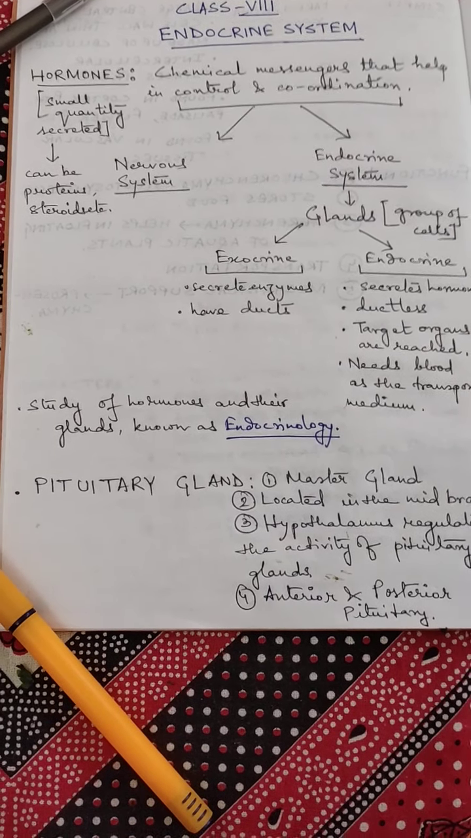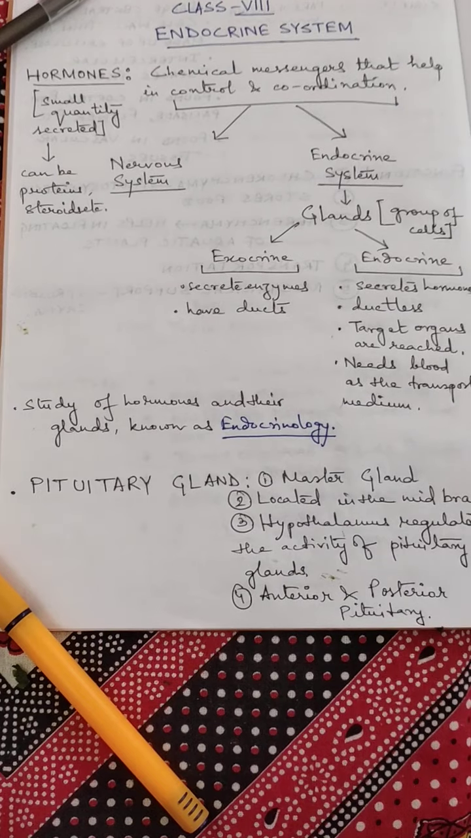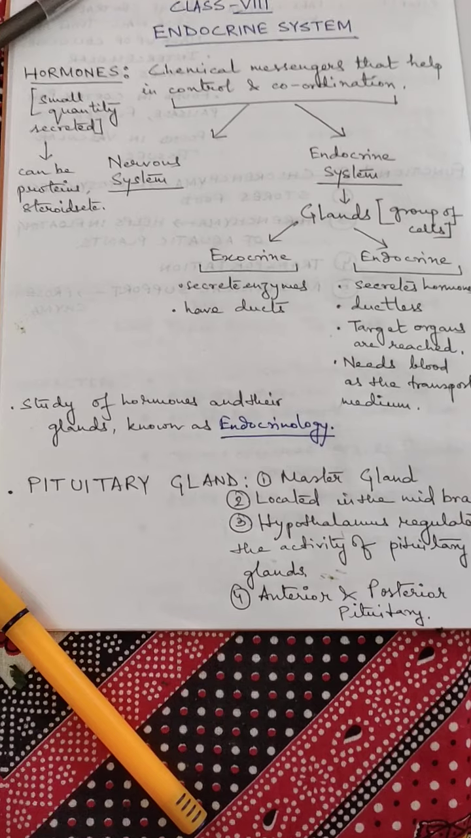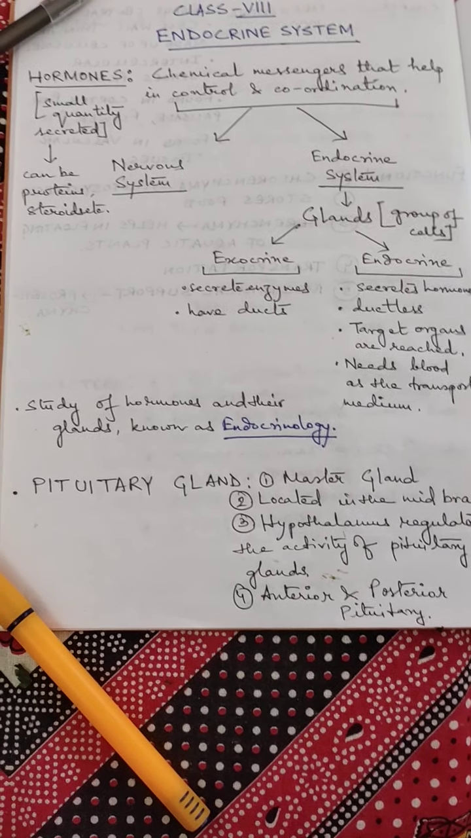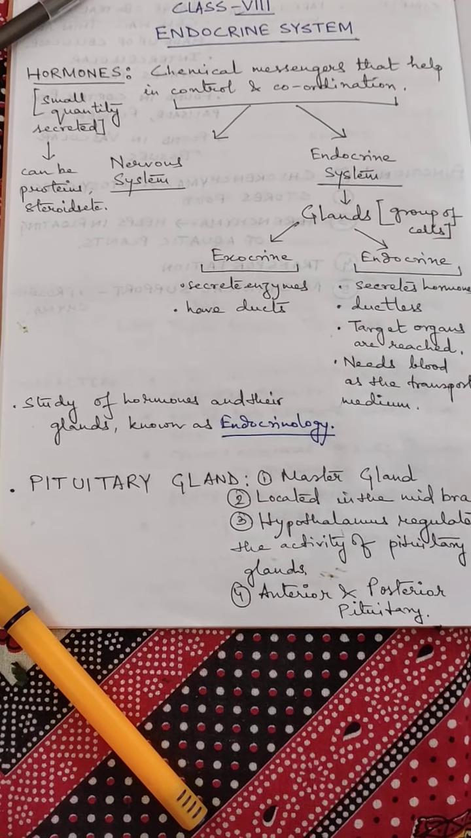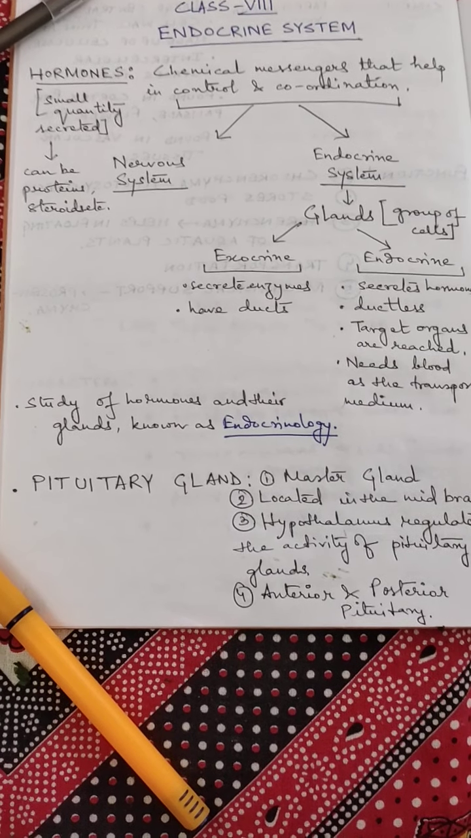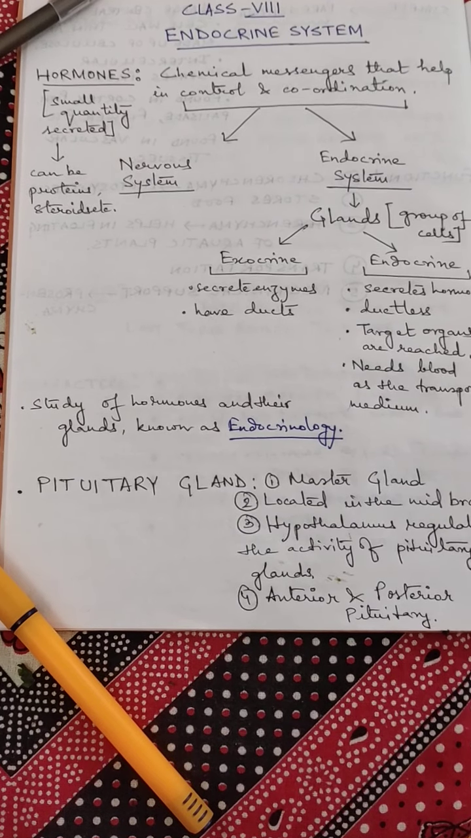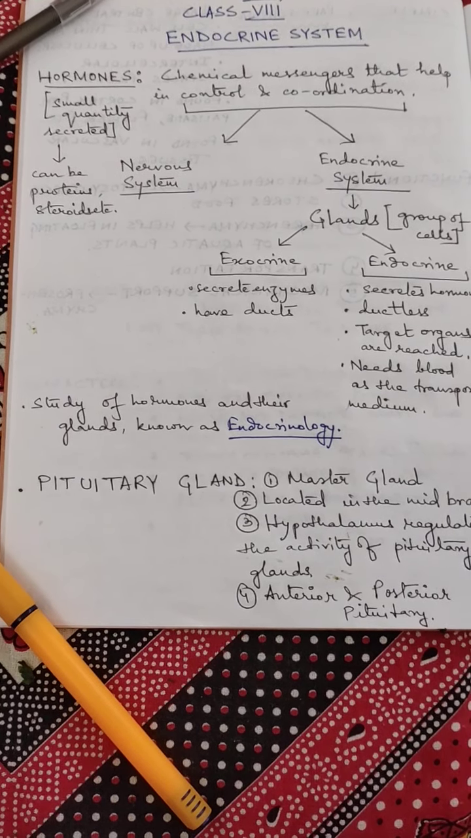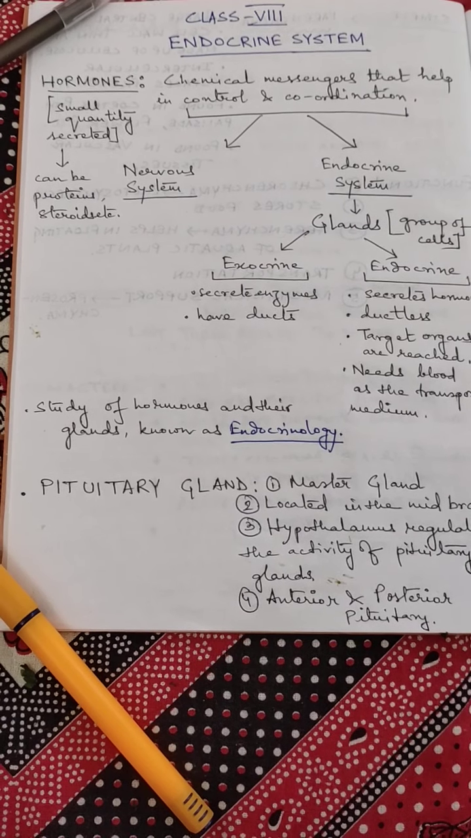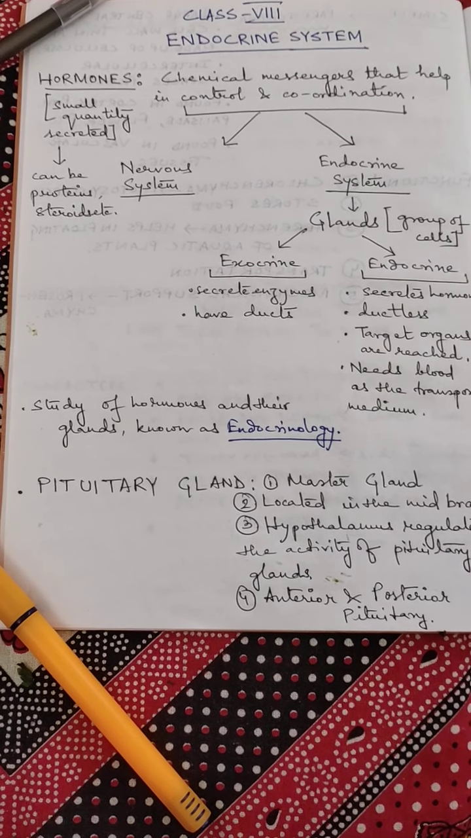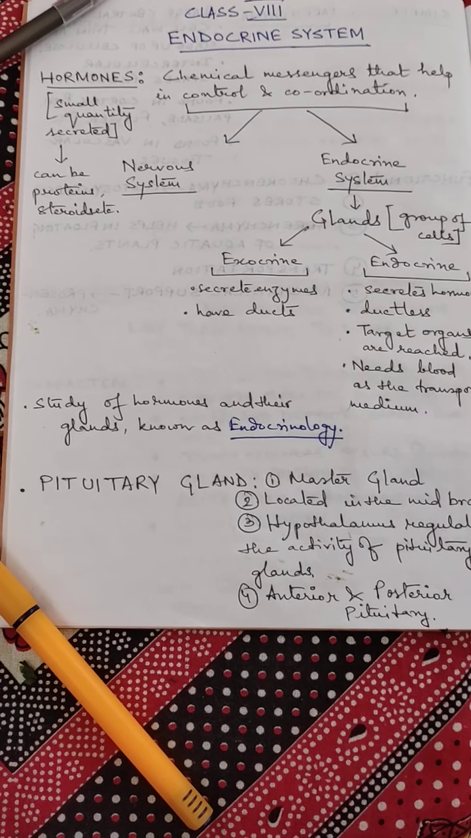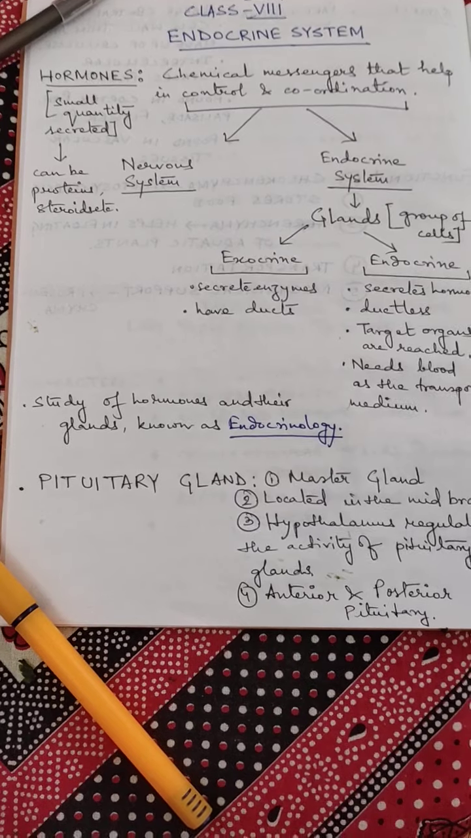Endocrine glands are those which secrete hormones. They are ductless, so they need blood as the transport medium to reach the target organs. And exocrine glands are those which have ducts and they secrete enzymes. Study of hormones and their glands is known as endocrinology. Because we are concerned mainly with the endocrine glands, we must know the branch of biology which deals with this endocrine system. We call it endocrinology.